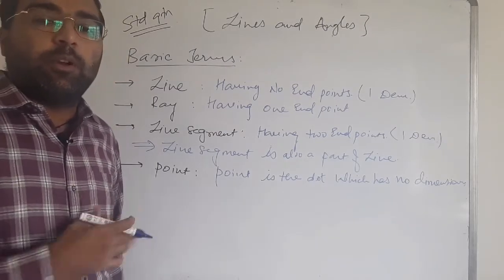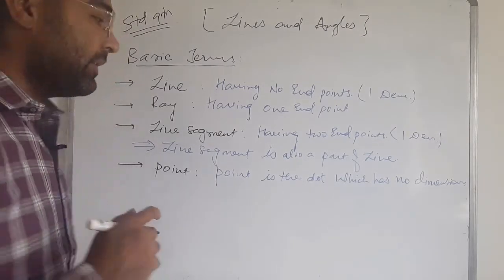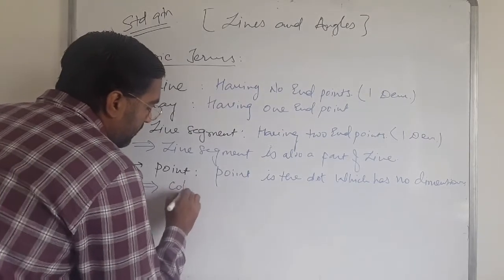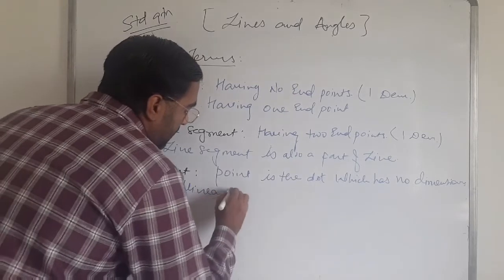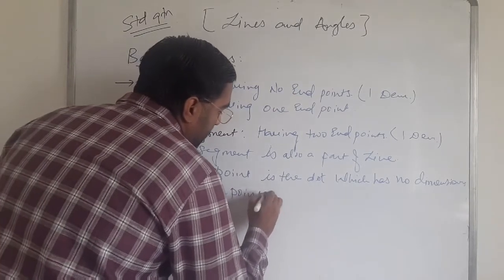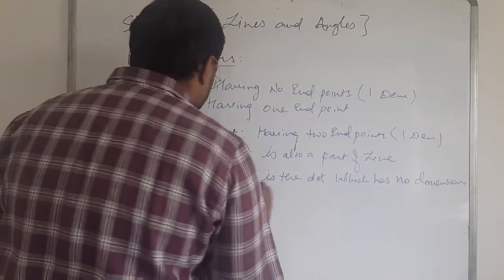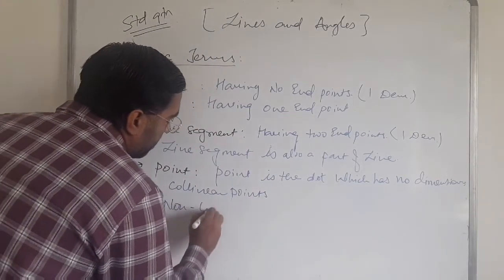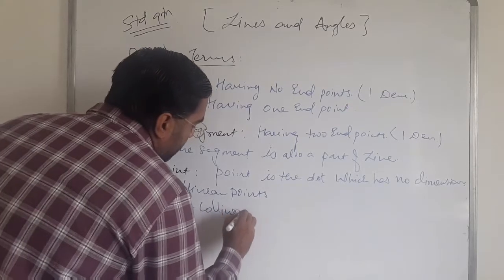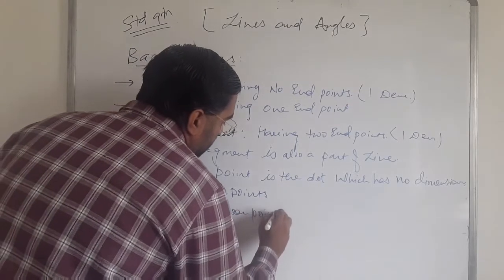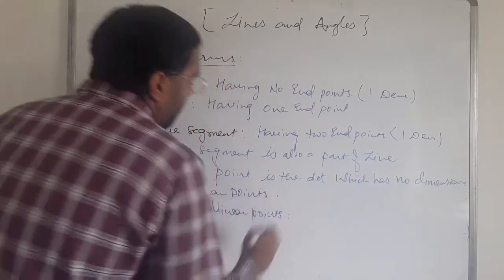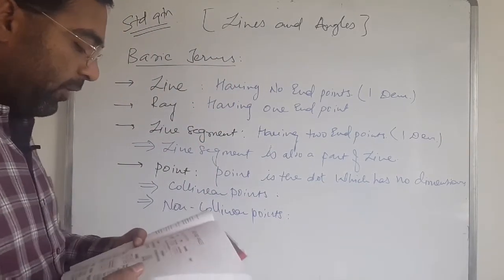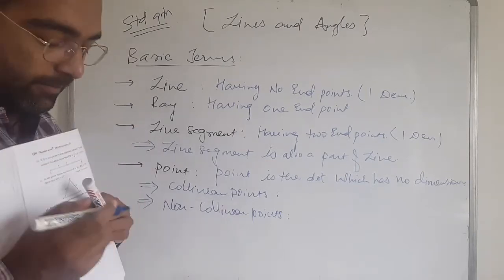Now, there are two types of points: one of them is collinear points and the other is non-collinear points. Collinear points are three or more points that lie on the same line.